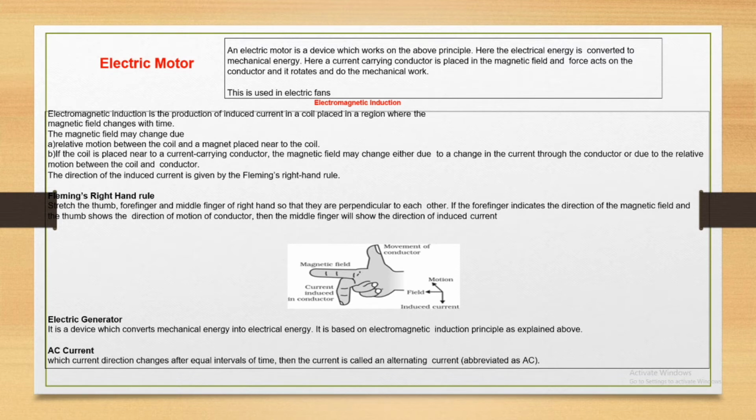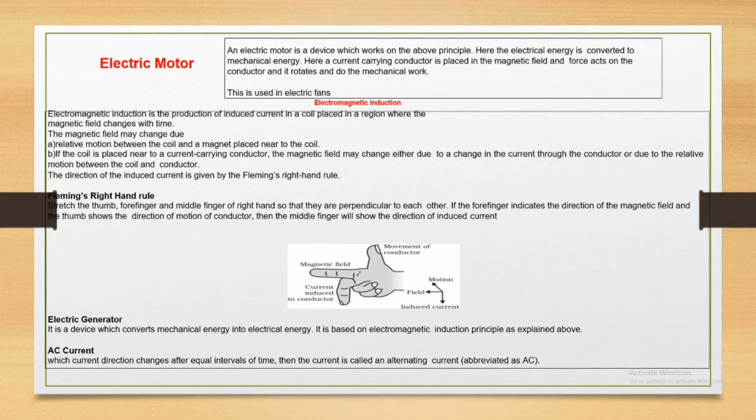Another point, if the coil is placed near a current carrying conductor, the magnetic field may change either due to change in current in the conductor or due to relative motion between the coil and conductor. Okay, here we use Fleming's right hand rule, just like the left hand rule, here it is right. The same concept is here also.